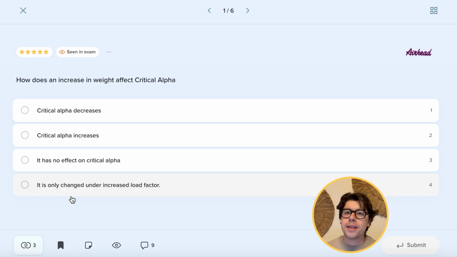This, however, does not mean that the stalling angle of attack will change, because as I just said, this will be based mainly on the design of the wing. So in this case, remember that the weight will not have any effect on the critical alpha, however, it will definitely have an effect on your stalling speeds.